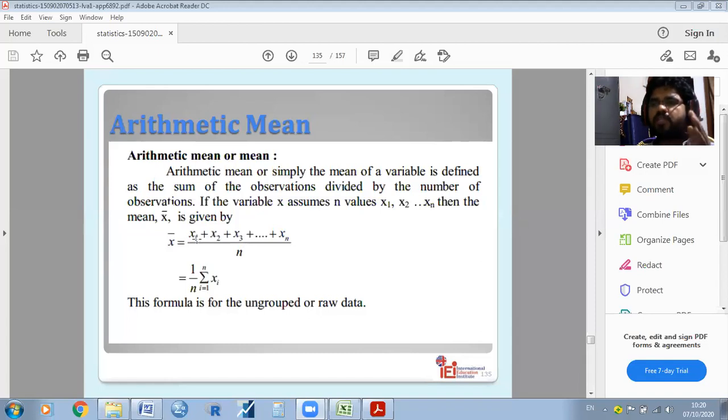For example, if you collect information about marks, marks are called the variable, indicated with x. The first student scored some marks, the second student scored some marks, the third student scored some marks, and so on up to n. We can add all the values and divide by the number of observations. So this formula is for ungrouped or raw data only. When we are collecting the marks, that is called ungrouped data, or raw data also.